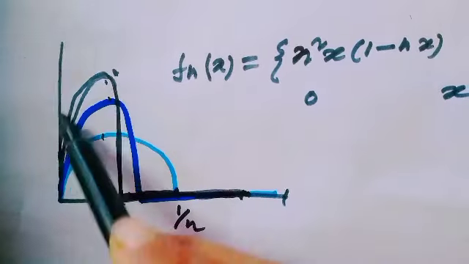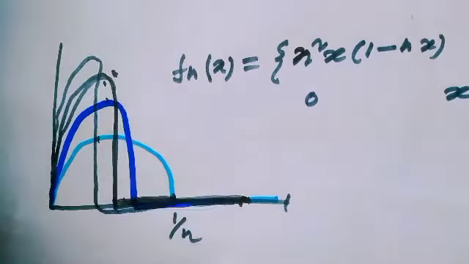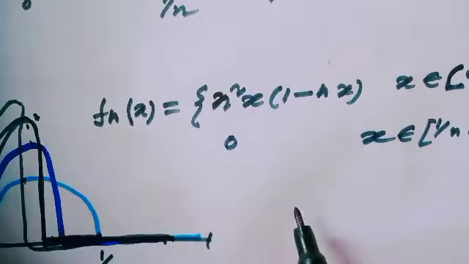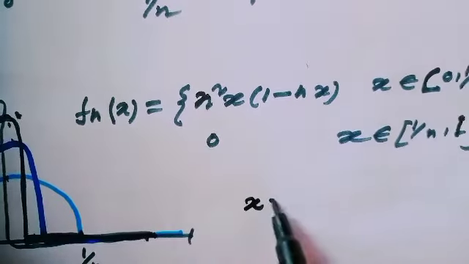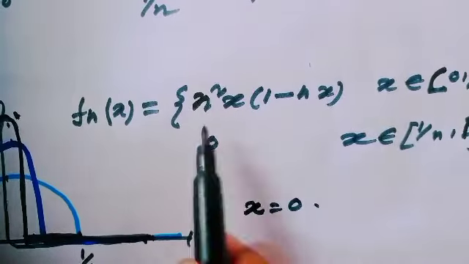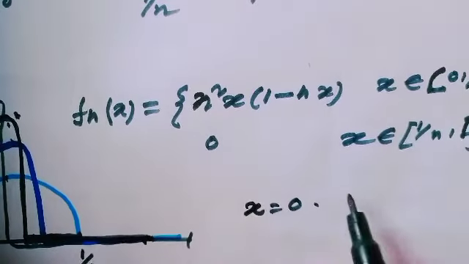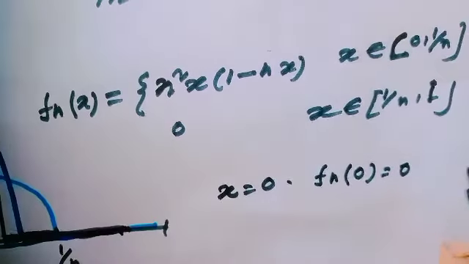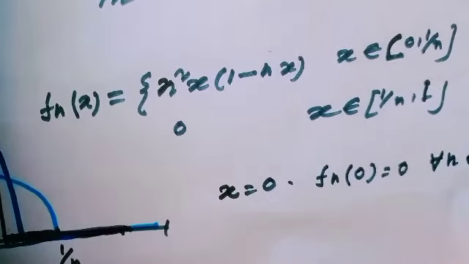The next function would also be of such type. What the limit function is, is interesting. When x equal to 0, then obviously putting in the value, fn(0) equals 0, and this is true for all n belonging to the natural numbers.